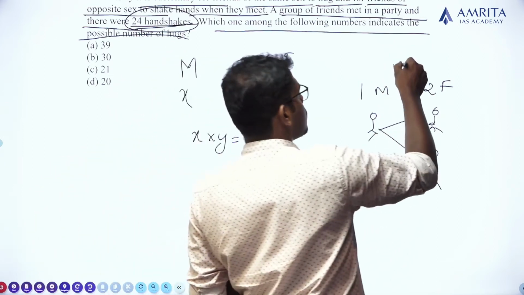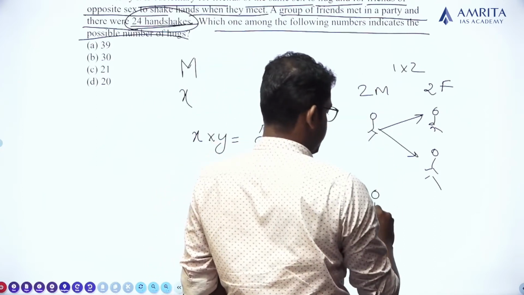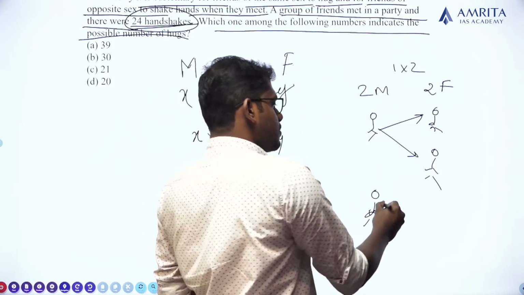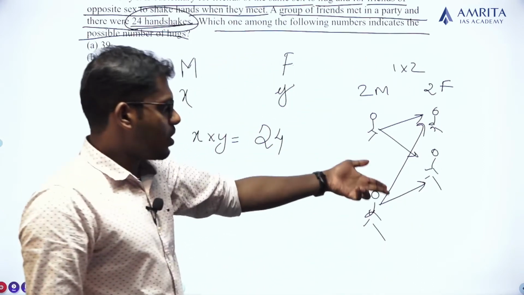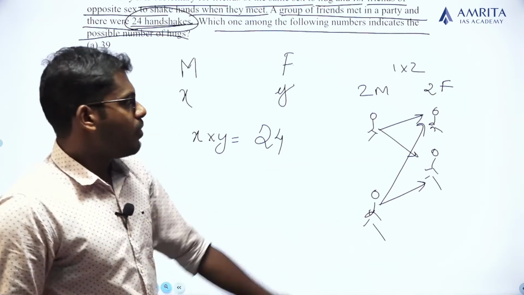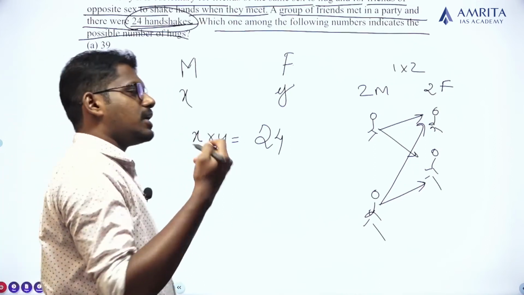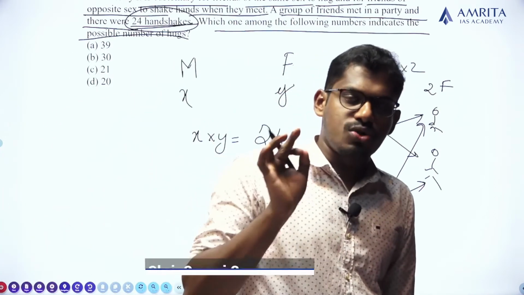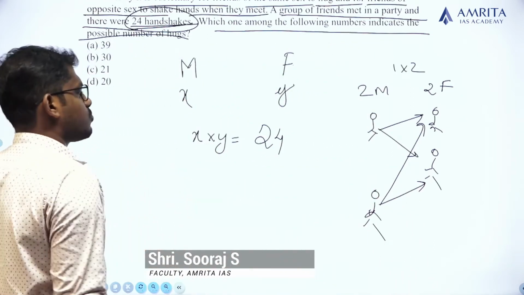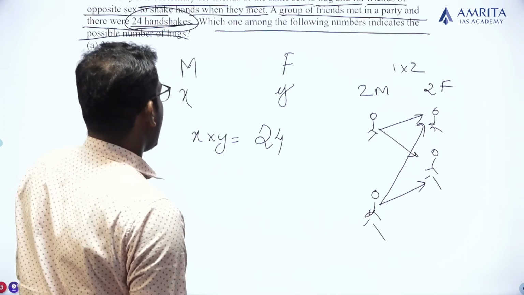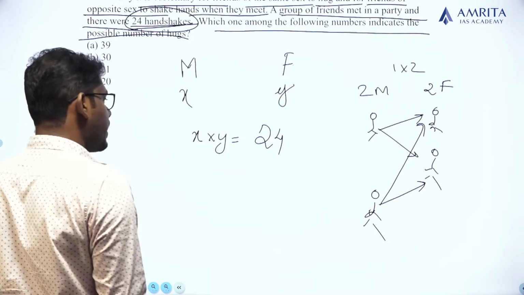How did we get 2 handshakes? 1 into 2, simple. If there are 2 male members, each male member will shake hands with this female member and also with this female member. So in total there will be 4 handshakes. How did we get that? 2 into 2 is 4. Which means the number of male members into the number of female members will be equal to the number of handshakes among them. Clear? So X into Y is 24. Now we have to find the number of possible hugs. Okay. So what we have to find?